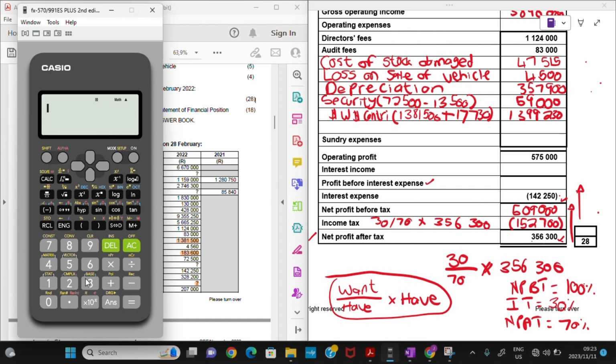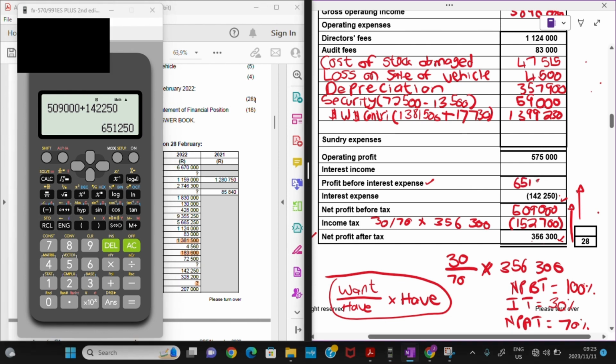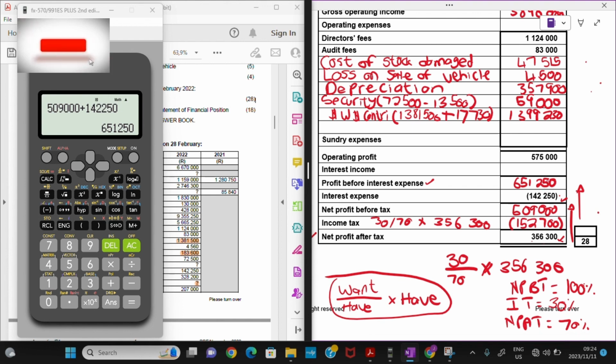So I'm just going to have 509,000, which is my net profit before tax, and then I'm going to add 142,250, and it's actually going to give me an amount of 651,250, right? 651,250. So as you can see, a lot of our amounts we have to get by working backwards, right?